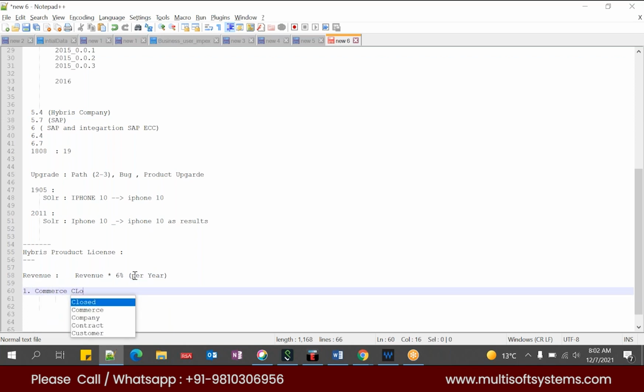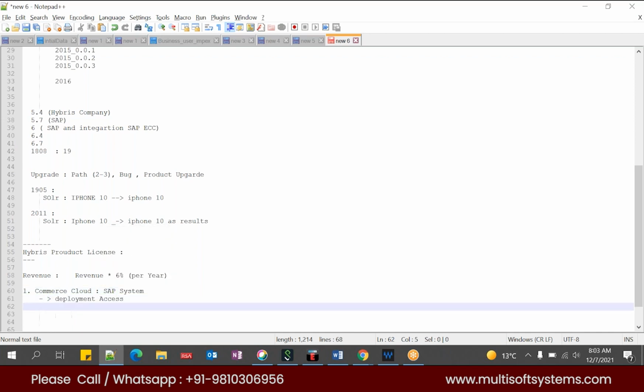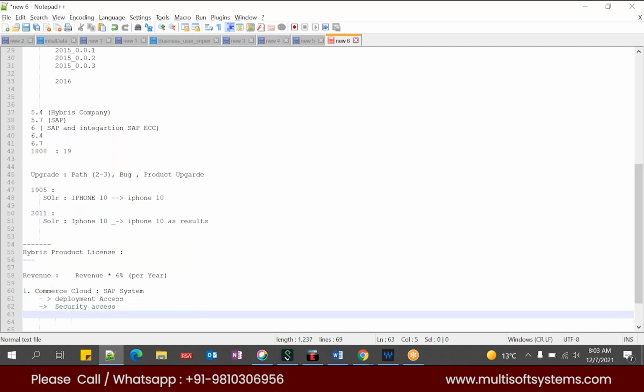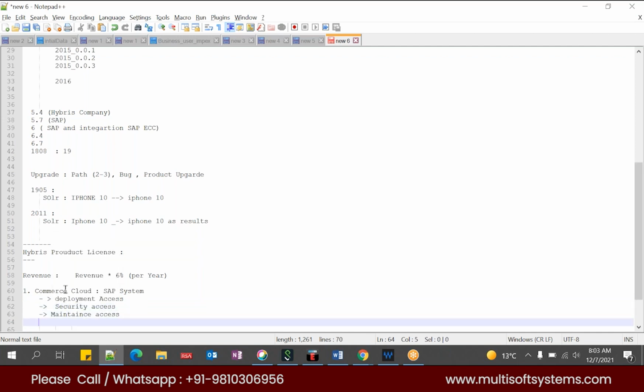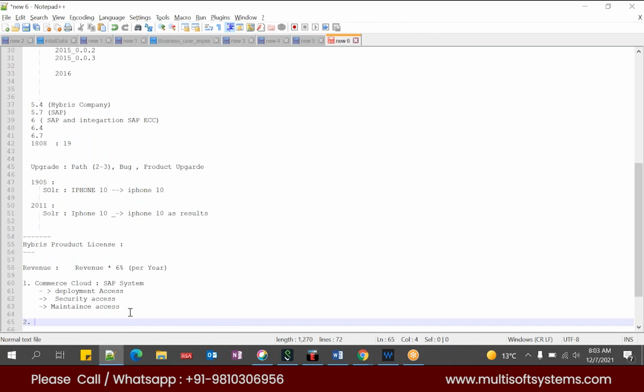One thing is Commerce Cloud, which is maintained by the SAP system. It has all the deployment access, restrictions, security access, and maintenance. Everything is in the same portal, called the Commerce Cloud portal. You log into this portal using your SAP user ID, and you have options for deployment, security, and maintenance access. This is a portal or platform given by SAP Hybris.